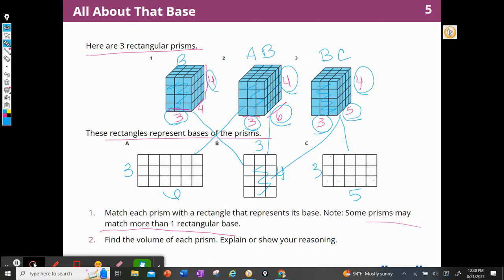And then it asks me to find the volume of each prism. Well, I know that the area of this base, which matches Prism 2, is going to be 3 times 6. So the area of this base is going to be 18. The area of this base is going to be 12. And the area of this base is going to be 15.